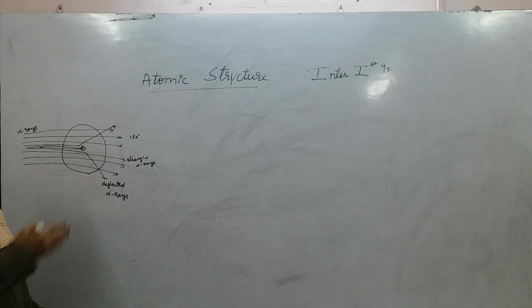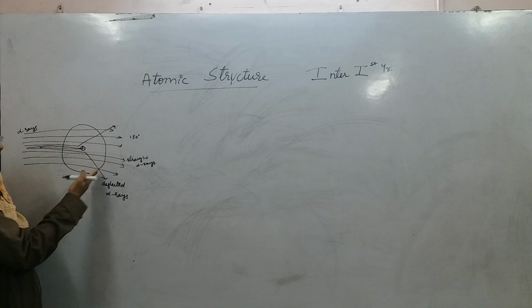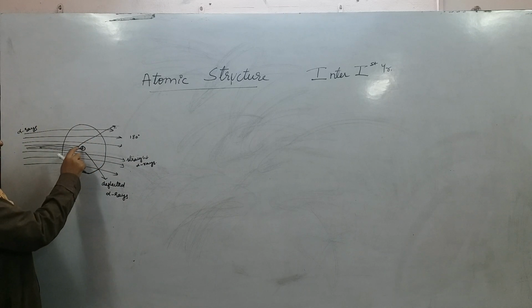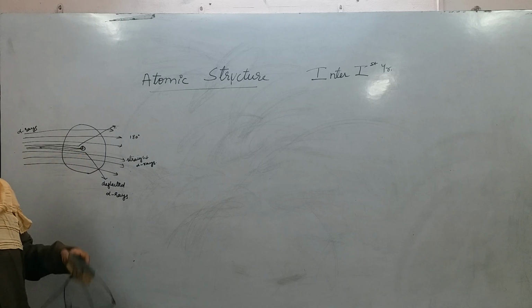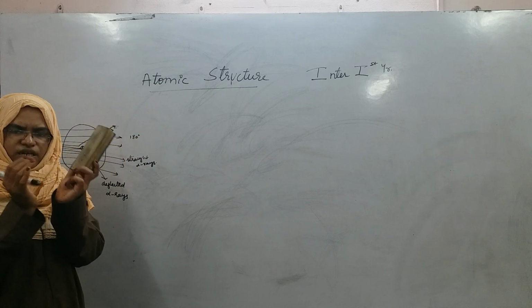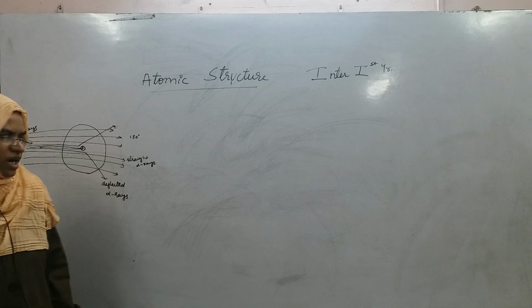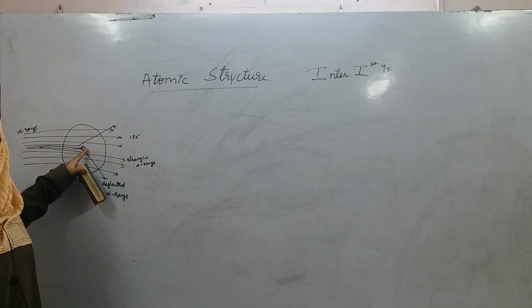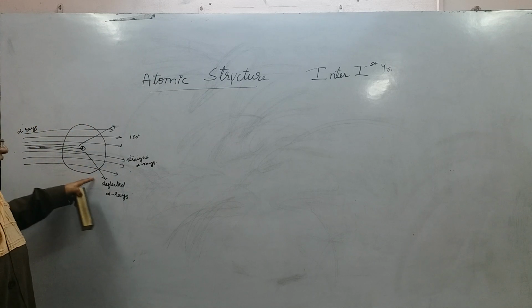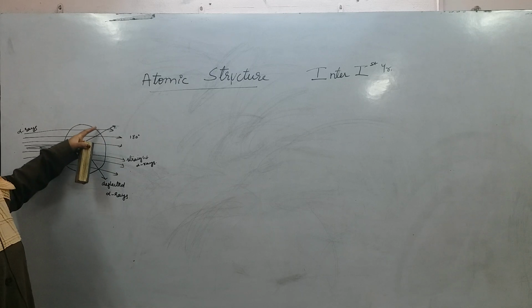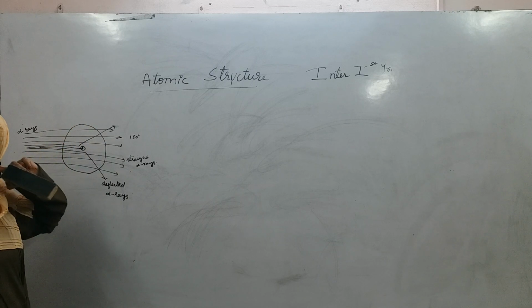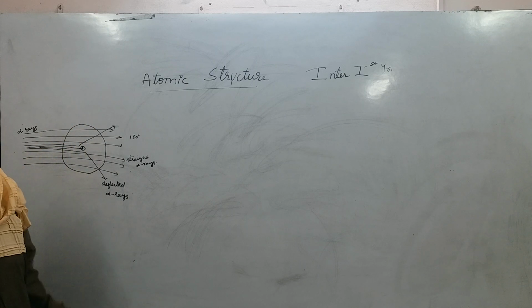So based on this observation, this is the arrangement of the atom Rutherford described, in which most of the mass of the atom is constricted in a highly dense area called the nucleus, which is positive in charge, and the remaining atom is empty, and at the border of the atom you will find electrons revolving in a fixed orbit.